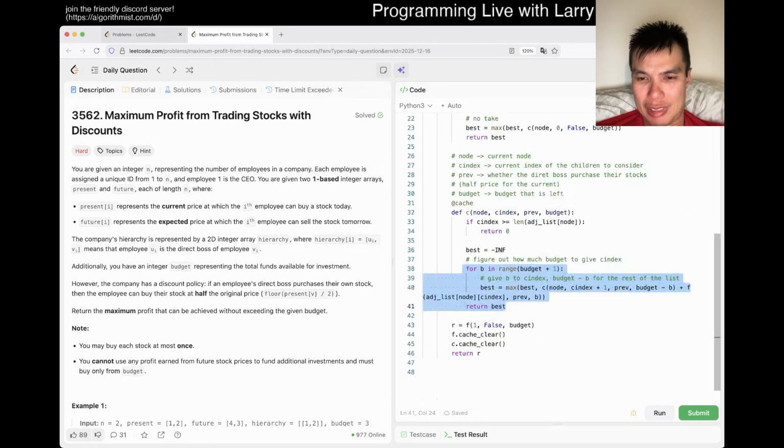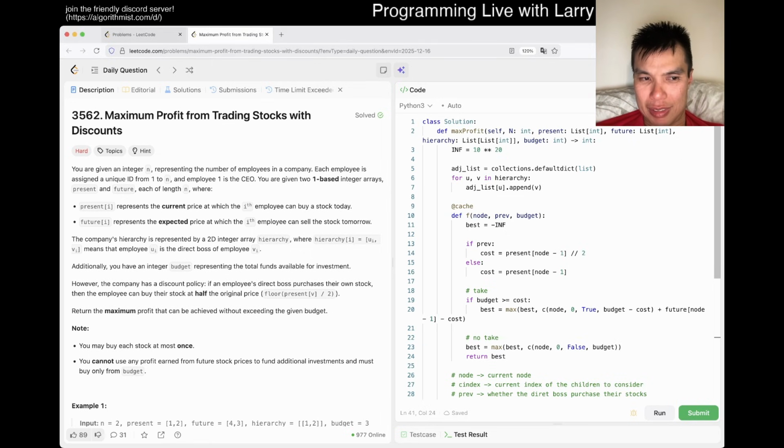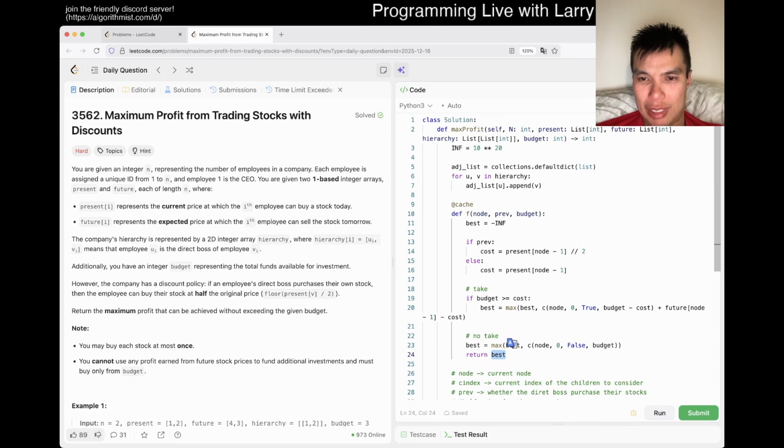Okay, how do I want to write this? Sorry, what if instead we do, instead of best for budget? Okay, how do we eliminate the budget?